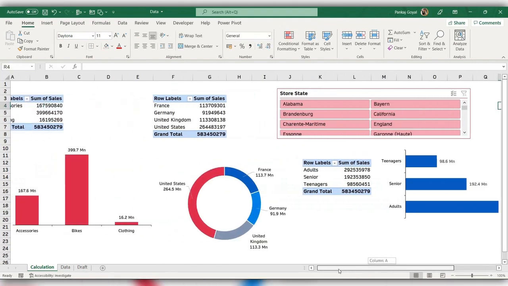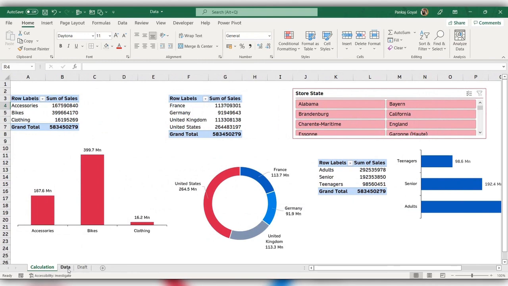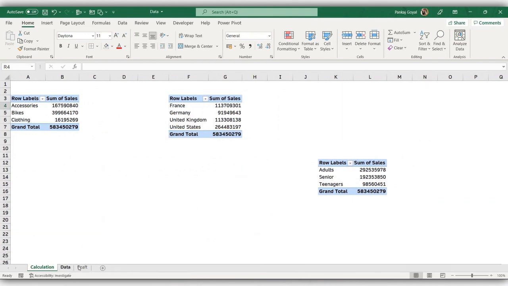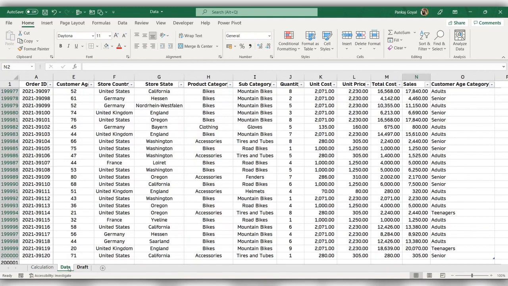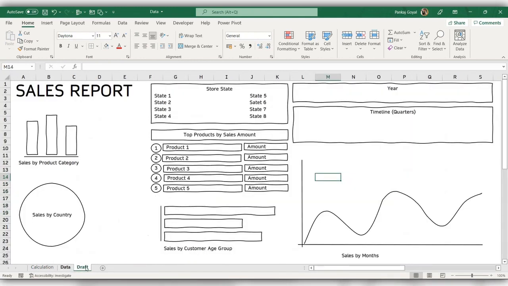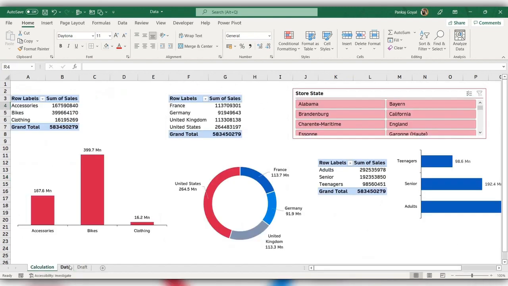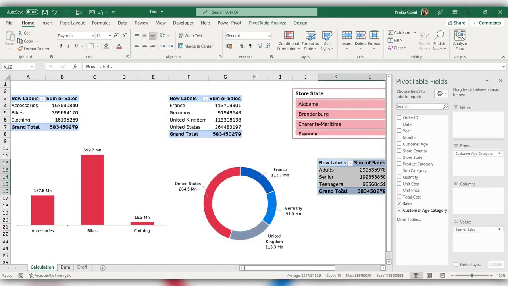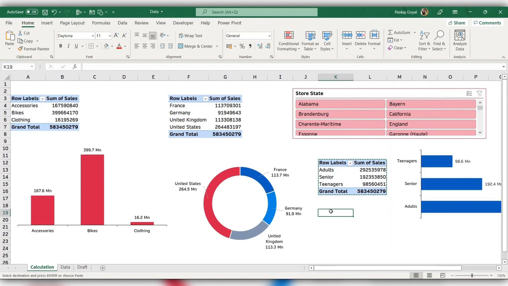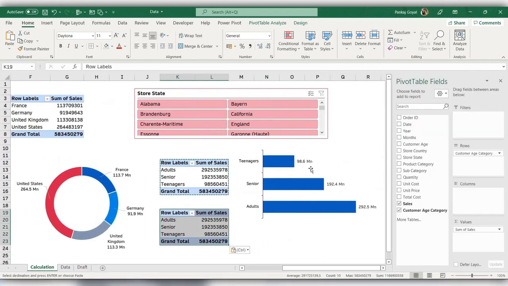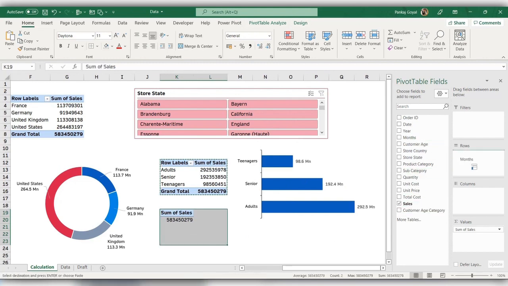So we have created our 3 charts and 1 slicer. This data, if you by chance click on this data sheet, it would get a bit of hang because this contains too much data. So now the last chart we have is sales by month, which is a line chart. So I'll create one more table here, copy this and paste this. So this time I'm going to create a line chart for the months. So what I can do, I can just drop the months in rows.